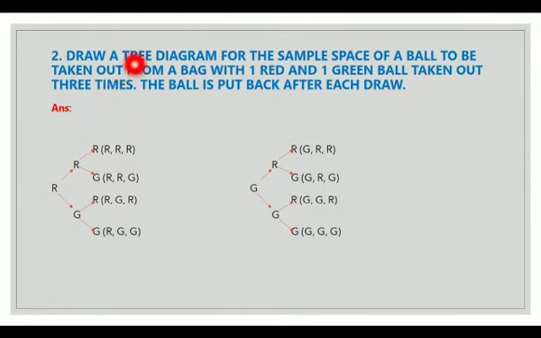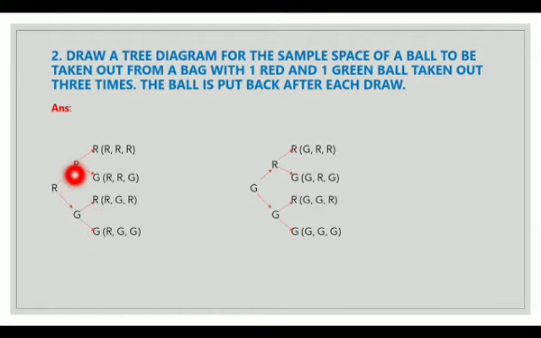So the first time it has come red and here it has come green. Now when I draw the second time it will have outcome red or green. So when I draw the third time here, it will have the outcome red or green. Again red or green.